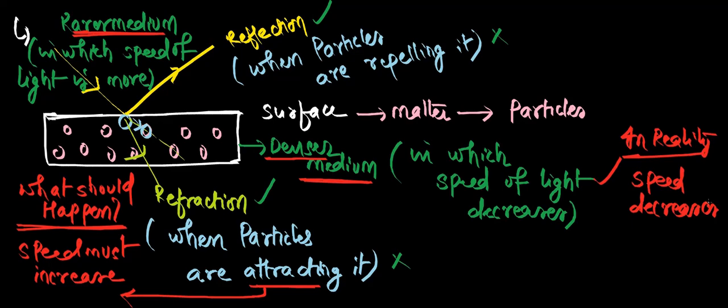Why is this point wrong? Because Newton said that particles attract, that's why refraction takes place. But whenever particles attract, speed must increase. But in reality, speed is decreasing in denser medium. That means what he said is wrong. His explanation is wrong. So these are all the points he said. Now we will see his drawbacks.